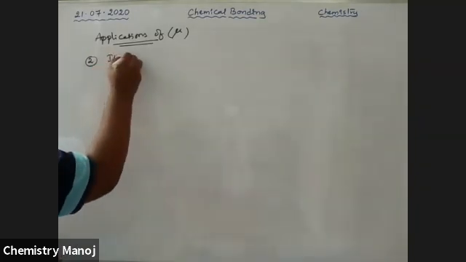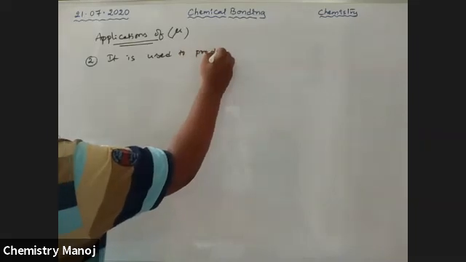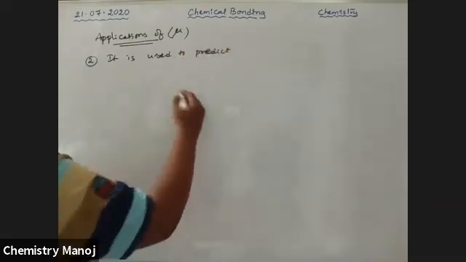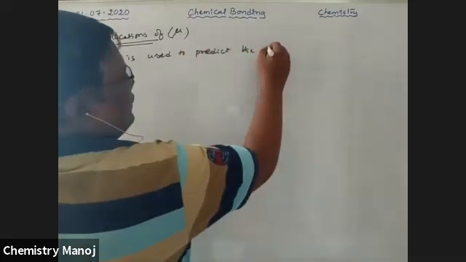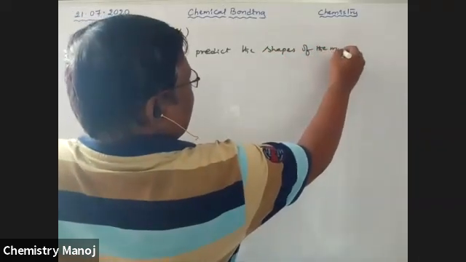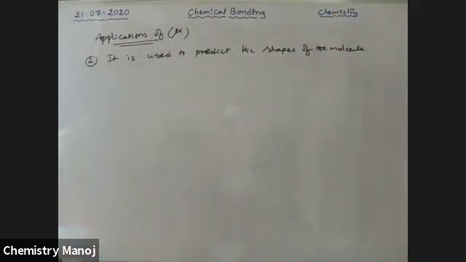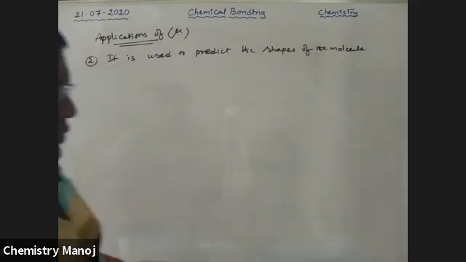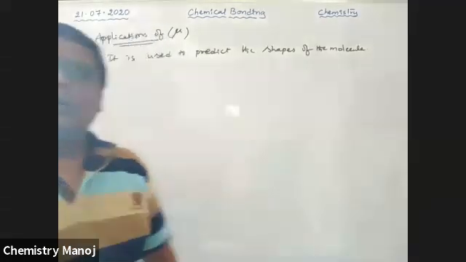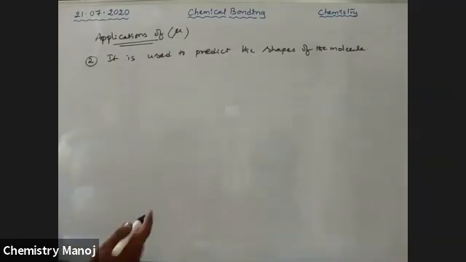It is used to predict the shapes of molecules. How is it useful for the shape of molecules?